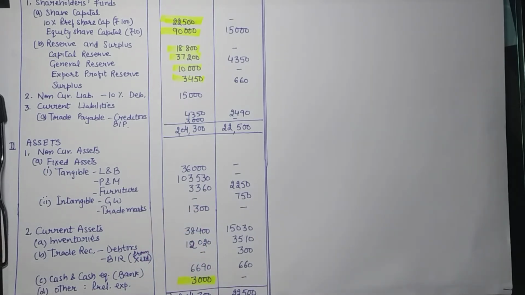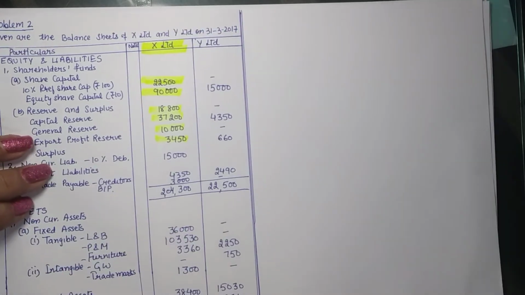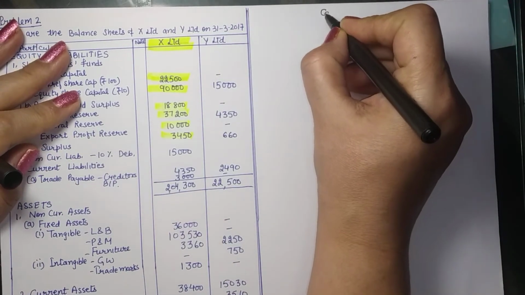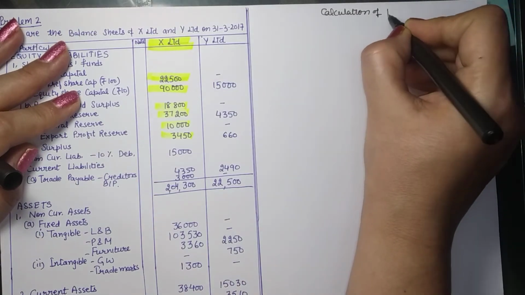So now we are to account for this in the books of X Limited. We are to close the books. Okay. So first we will be calculating the purchase consideration and then we will go for the closing of the books. Now, calculation of purchase consideration.